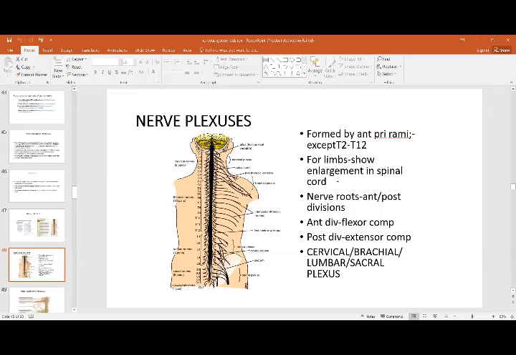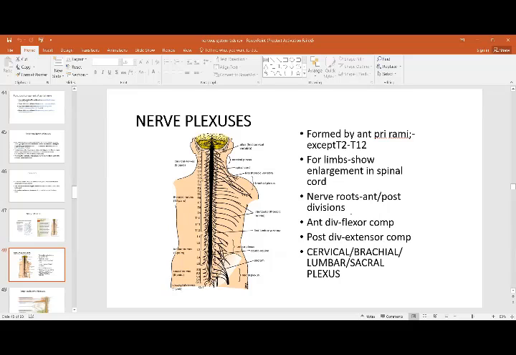For the limbs you see enlargement, that is the part where the plexus is going to form large and more function is going to be performed. You see enlargement in the spinal cord at the level of the upper and lower limbs, where you have increased activity in the organs and the limbs. That is why more nerves have to be supplied and more muscles have to act. So you see the enlargement, and there the plexuses are formed.